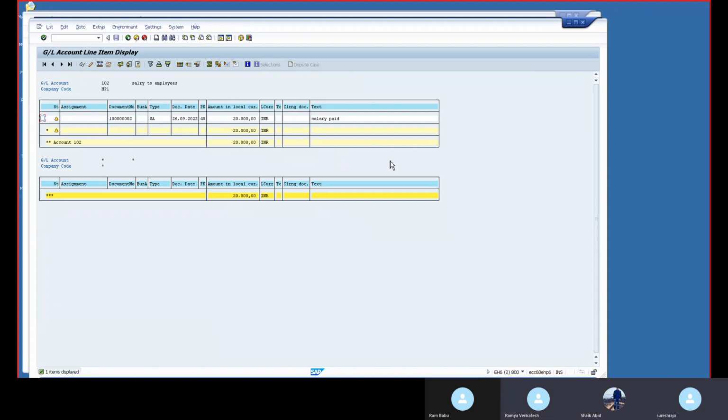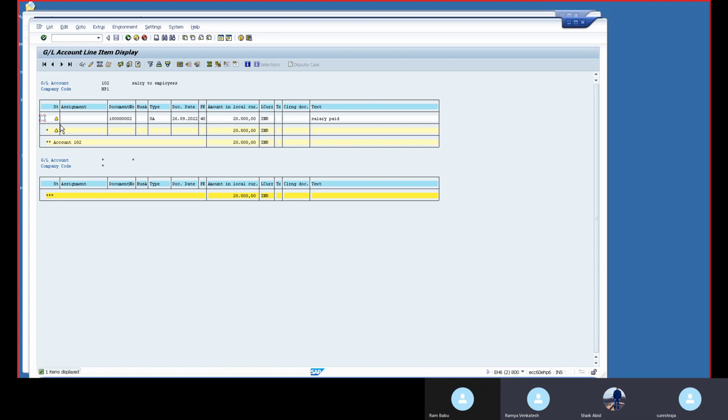This is the symbol of parked, a triangular symbol. For posted entries a tick mark will come. This is the difference between posted and parked. Normal items show all the posted entries, and if you do any parking, the parkings will be available in parked items.